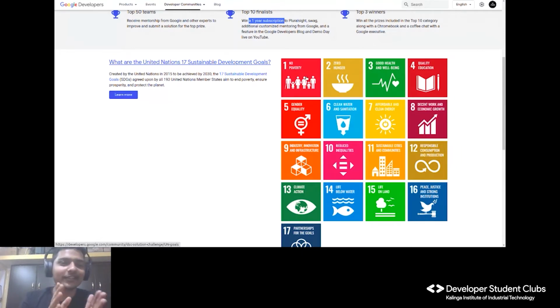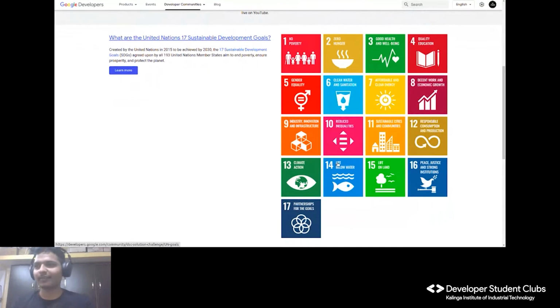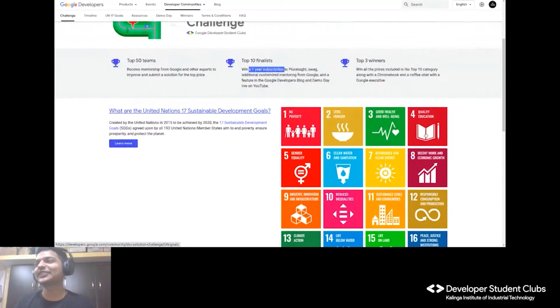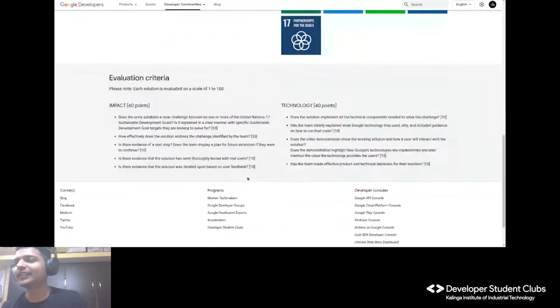Just think of the rickshawalas and ordinary people moving here and there for food, who die because of food scarcity. How helpful this could be. Similarly, there are 17 problems you can give a solution to, and if they like it, you will get rewarded. This is Google, so if you somehow jump into the top 3 winners, that could be the most awesome part of your 2021.